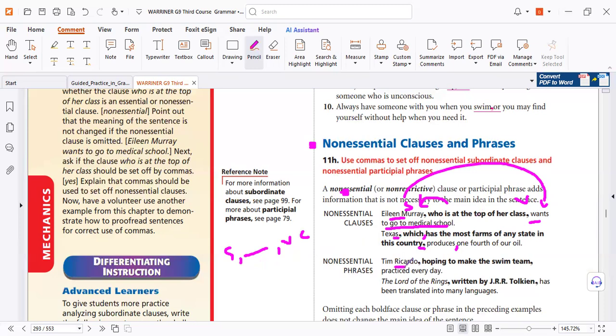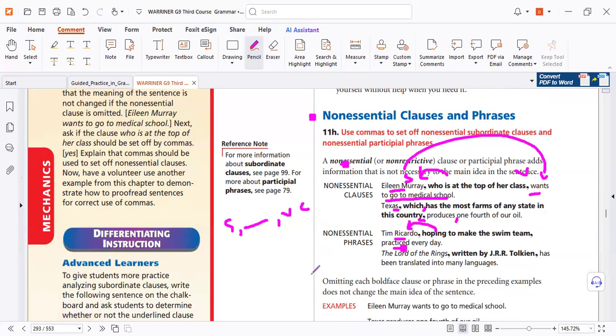The subject agrees with the verb, and the phrase describes the subject before, and everything is correct. In the middle, between 2 commas, I can use a clause. I can use a phrase. And I told you we can use any relative clause, any phrase. We studied 6 types of phrases. So, any phrase.